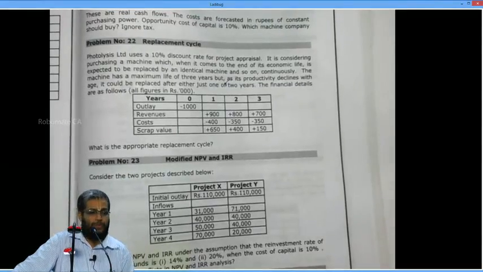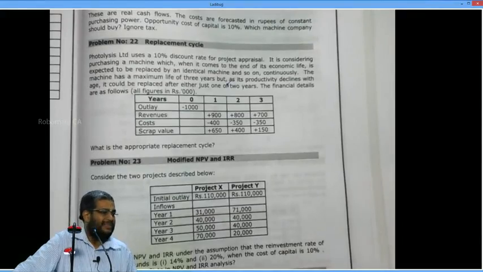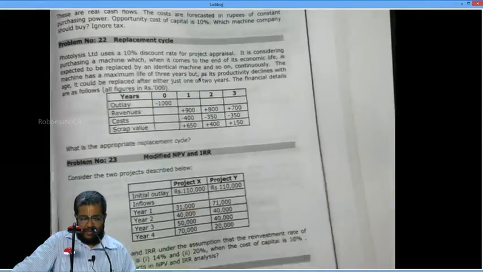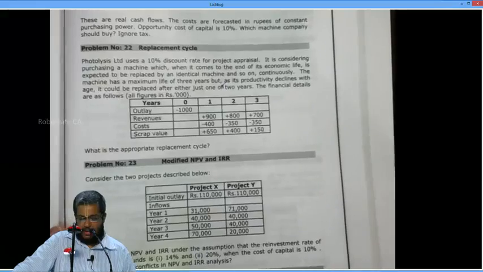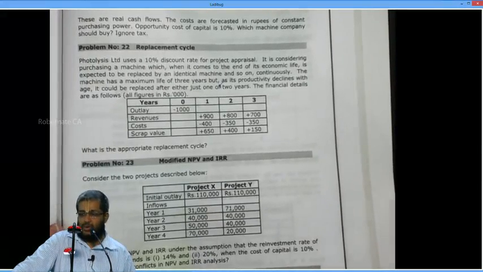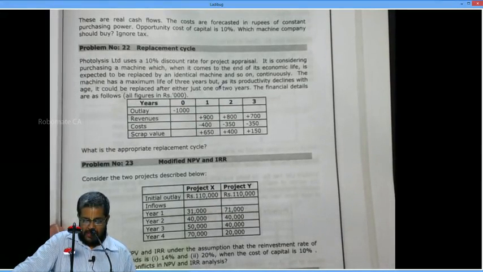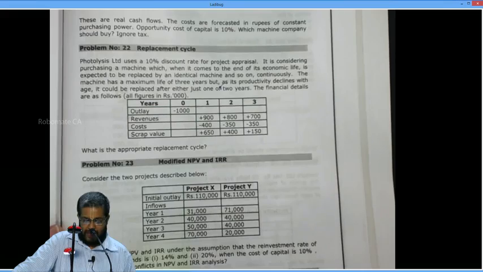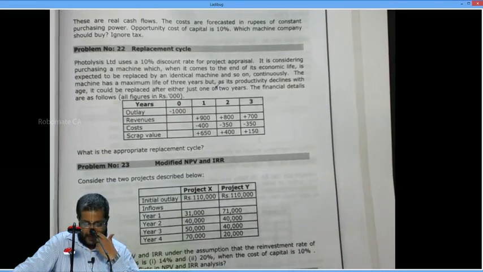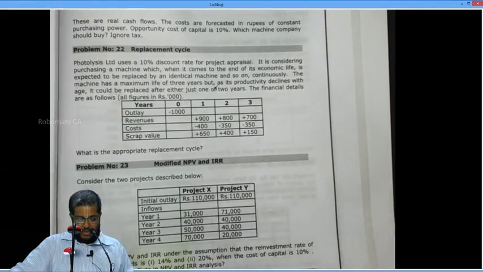Consider the two projects described below. Project X, Project Y. Initial outlay 1,10,000 each. Inflows for years 1, 2, 3, 4: Project X 31, 40, 50, 70; Project Y 71, 40, 40 and 20.